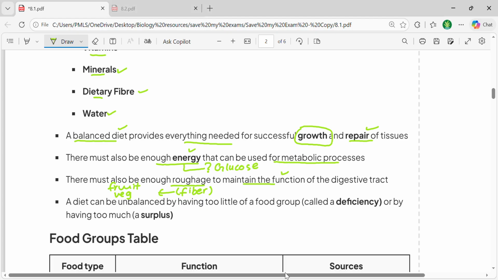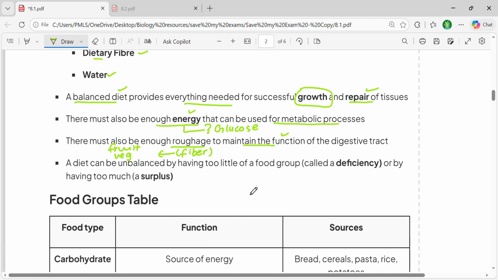Let's just continue. So not only are these components important for growth and the repair of tissues, they're a very important source of energy. They're also required to maintain the healthy function of the digestive system. They could ask you what is the function of fiber, why it is used.